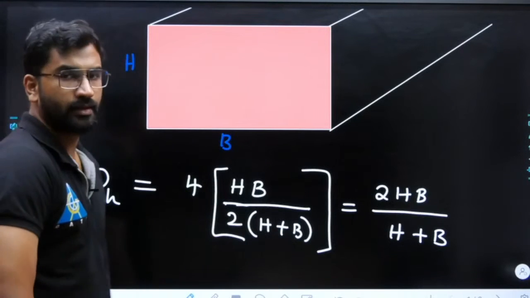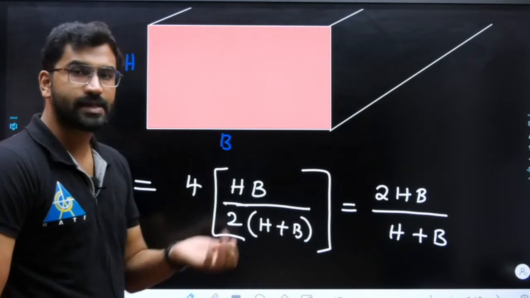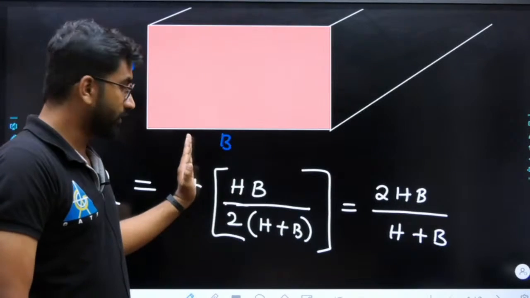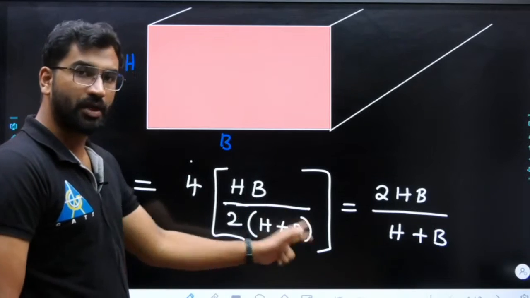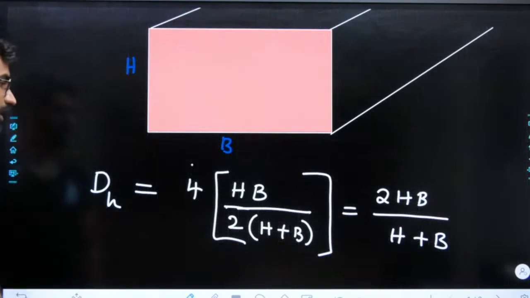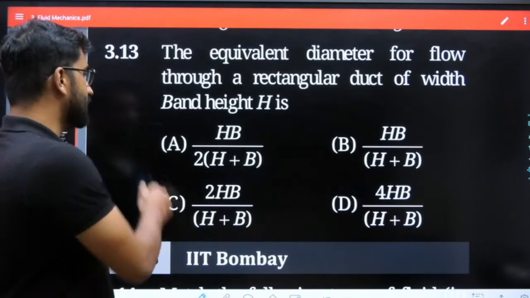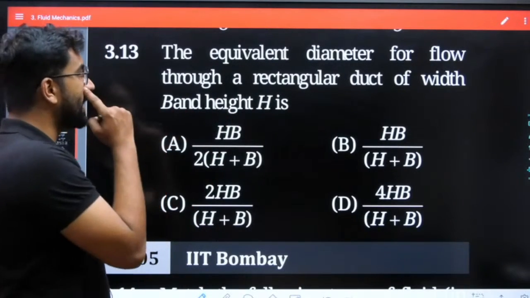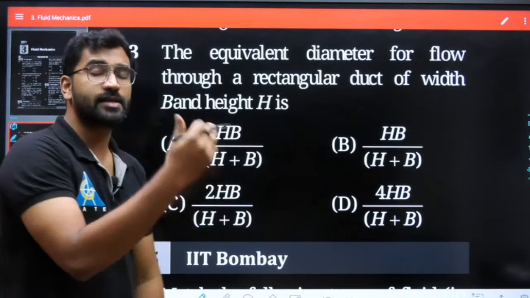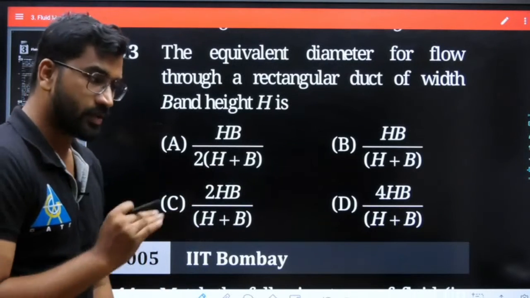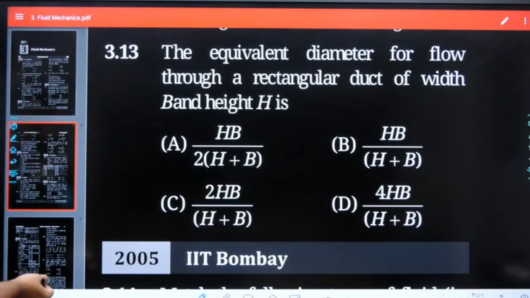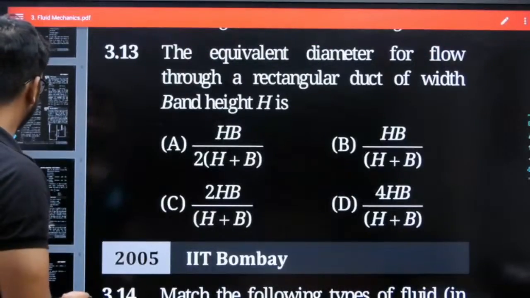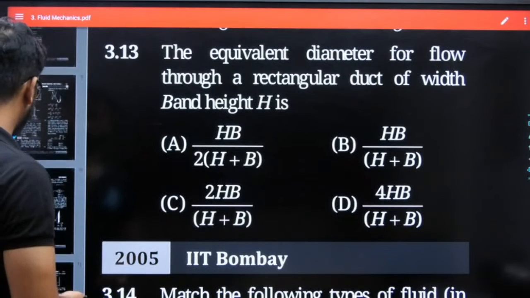So that also you can see. Clear? And important part, if they were asking rectangular duct's hydraulic radius, no need of this 4. You will be getting HB by 2 into (H plus B), right? HB divided by 2 into (H plus B), right? That is option A will be the correct answer if they were asking equivalent diameter. In case of diameter, if they are asking radius. Clear? So that also you need to remember. Both kinds of questions they can ask. Simple. So can we go to next question? So let us go to next question.